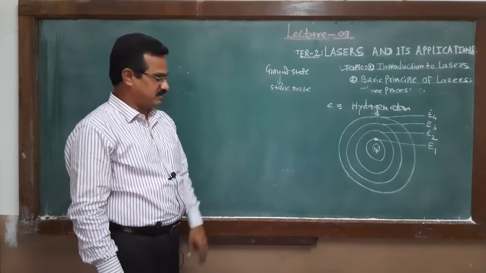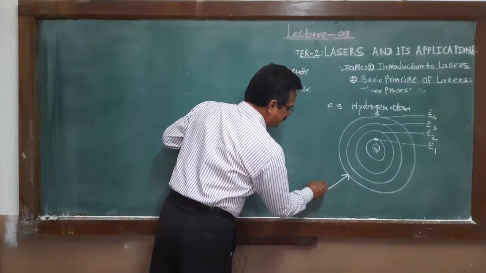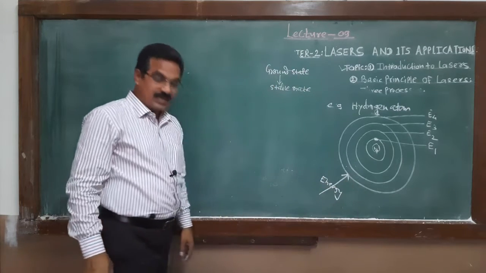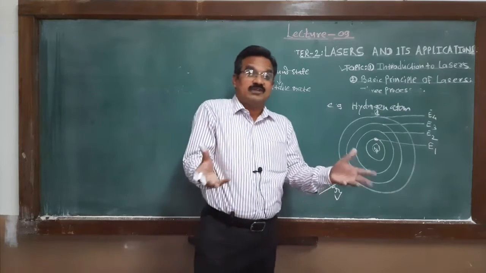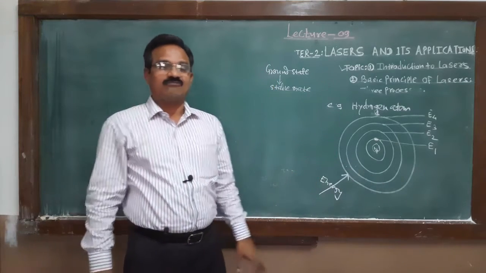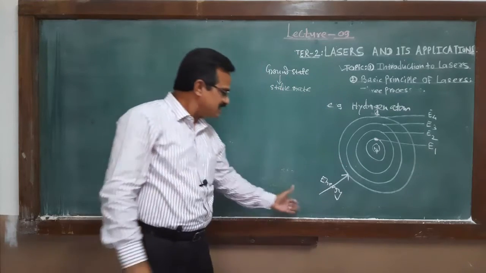But what will happen when energy is supplied to this atom? That may be with the help of light, with the help of heat, or with the help of an electric field. Energy supplied.